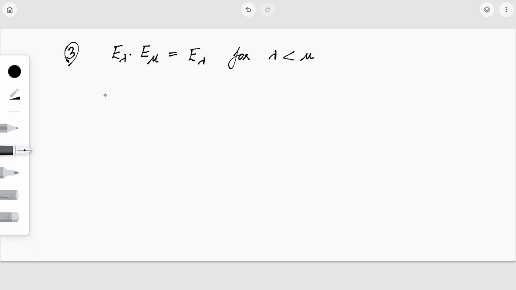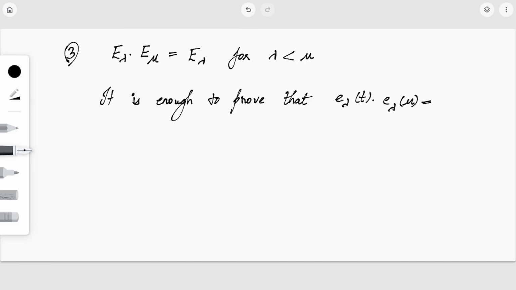Instead of showing this, it is enough to prove that e_λ(t) e_μ(t) is equal to e_λ(t) for λ less than μ.